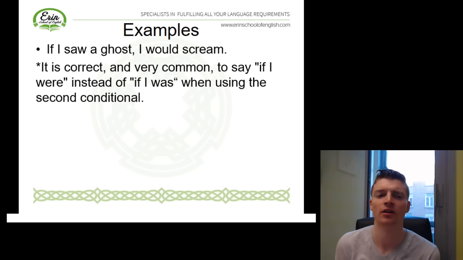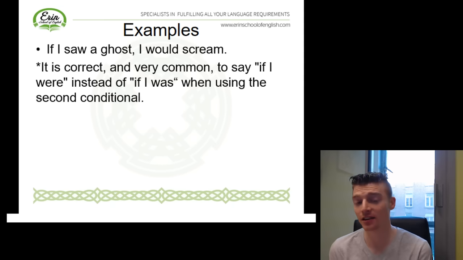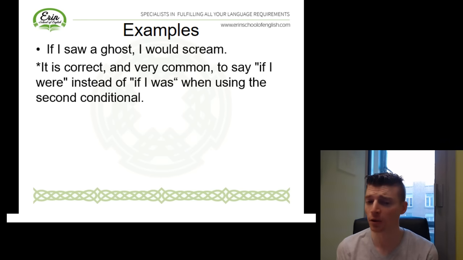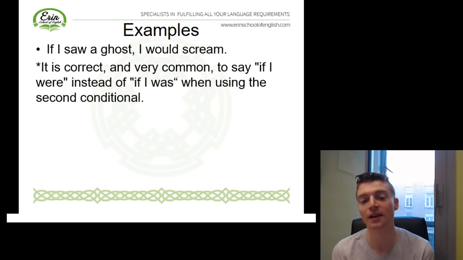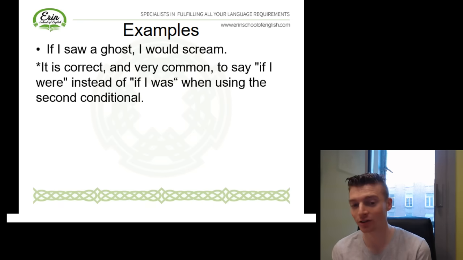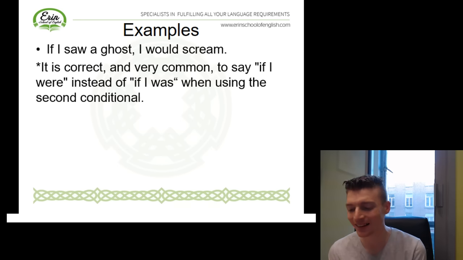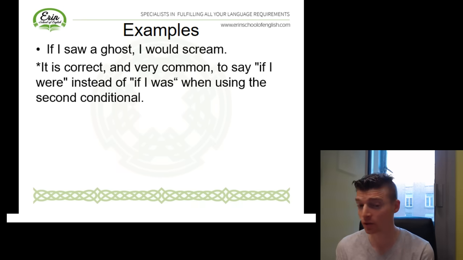Just another point here. It is correct, and it's actually very common to say if I were instead of if I was when we're using the second conditional. So you'll often hear native speakers say if I were. This is totally acceptable in the second conditional. Now in other circumstances, of course, we'd say I was, but in the conditional, we're allowed to say if I were. It's grammatically correct.